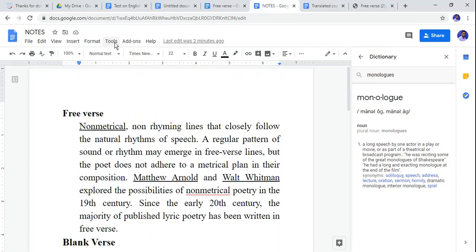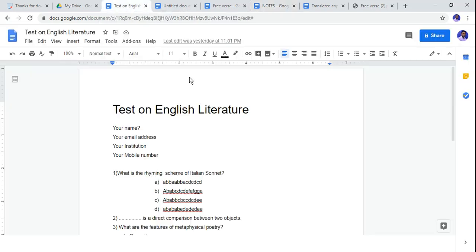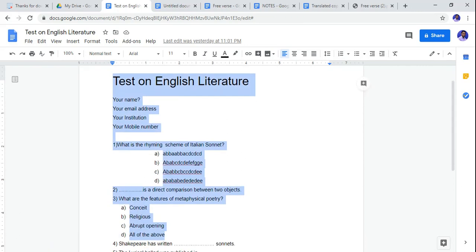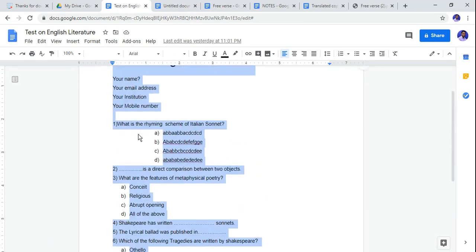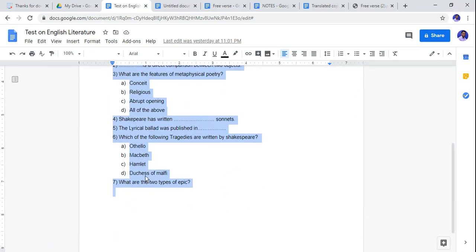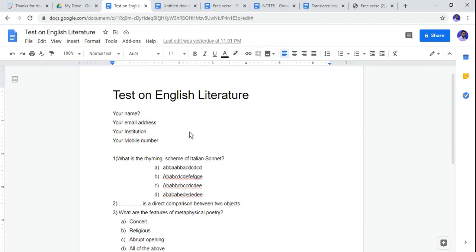Then, my dear friends, you can go to the add-on section. For example, I want to create a test, and this is the format I have designed. These are the questions: multiple choice questions, filling the blanks, like this, and I have set it like this as we set in Google Form. Now see how to convert Google Docs into Google Form. We will see. Go to the add-on section, select get add-on,